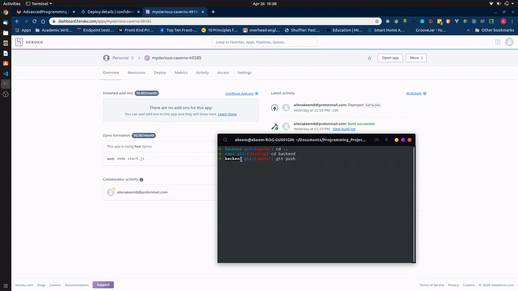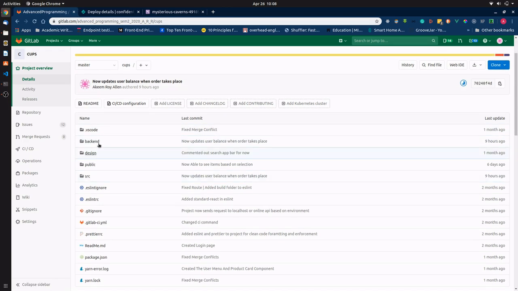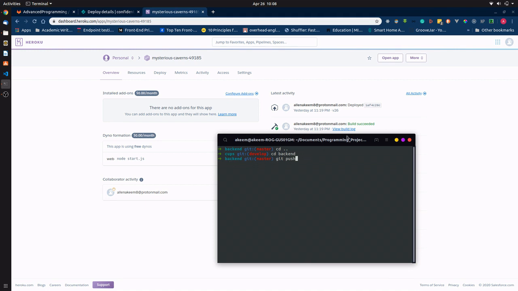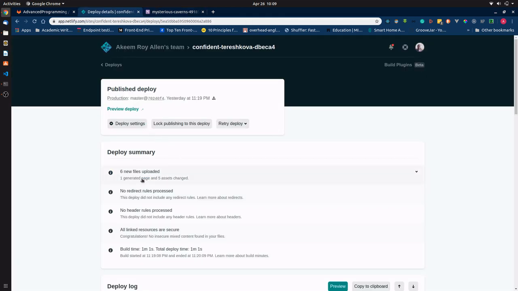And this backend isn't exactly inside of a Git repository or anything. I mean, it is inside of our normal Git repository. It's right here inside of the entire project. But basically, whenever I run a git push inside of my backend folder, it pushes to this application right here, Heroku. Now, the way that Netlify works, it doesn't give you the ability to run APIs online. It doesn't give you the ability to host them. Only front-end applications, only applications like React and Vue, and perhaps other JavaScript applications. But it doesn't allow you to run APIs basically.